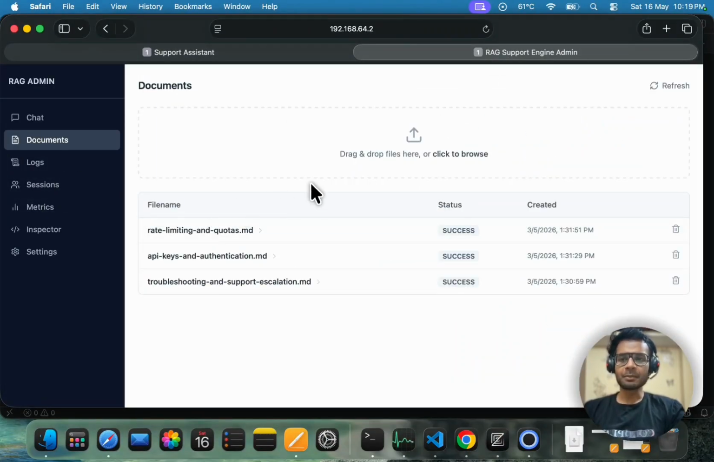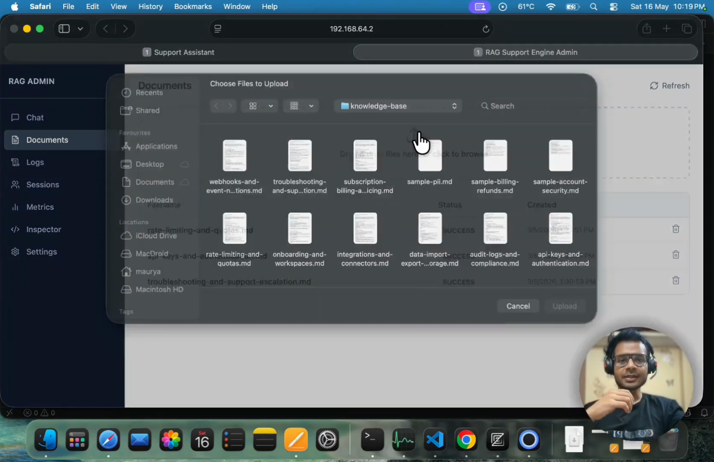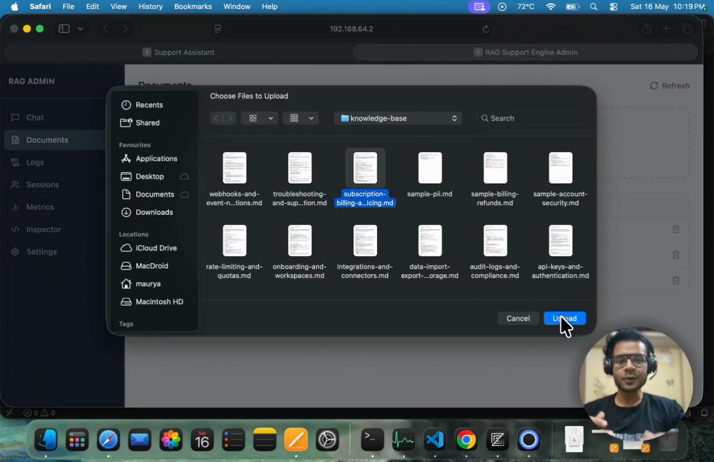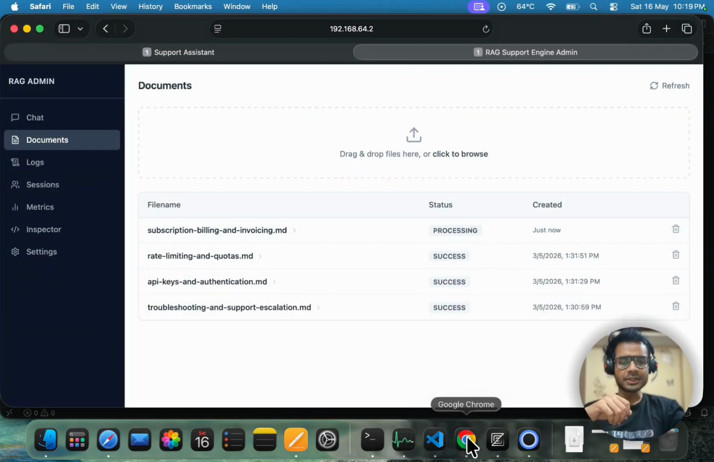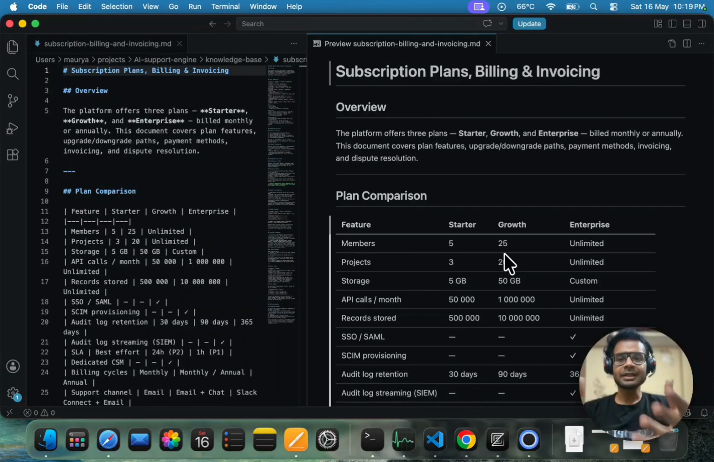So this is the backend-facing UI, and I already have some documents uploaded in the system. What I'm going to do here is upload another document. This is called subscription billing and invoicing. While this is being processed, let me quickly show you what this document contains. This is an MD file and it contains some details about subscription plans supported by the enterprise and how it is billed and invoiced, right?